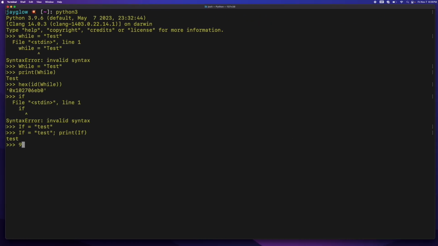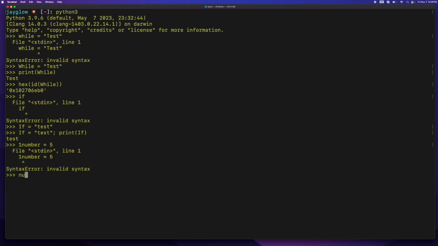Now, if I try to start a variable name, we'll say 1number equals 5, I am going to get a syntax error. So you might want to be aware of what type of error you get. So we get a syntax error, it doesn't understand 1number.